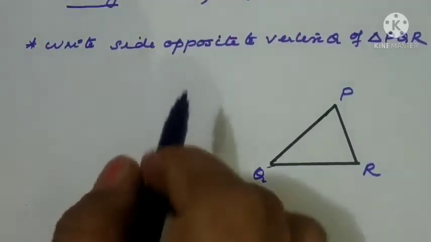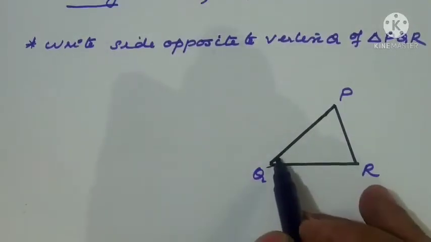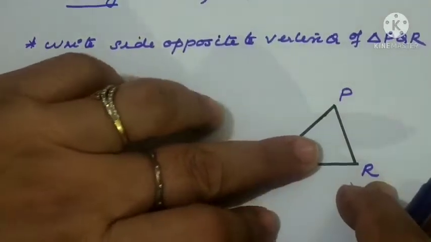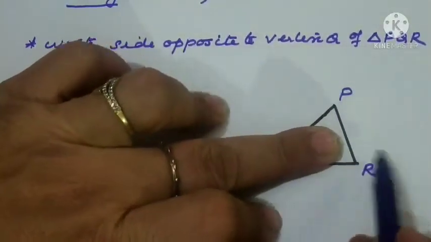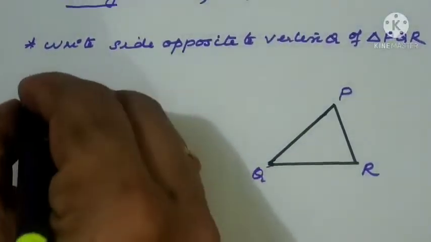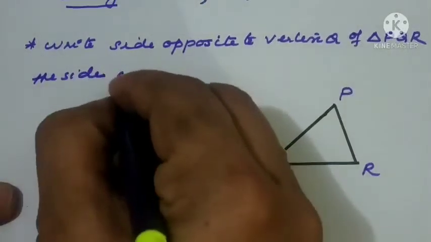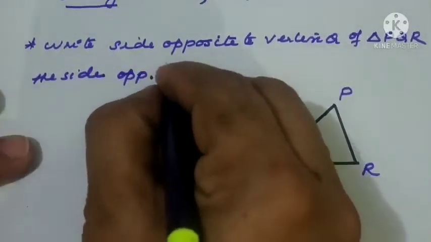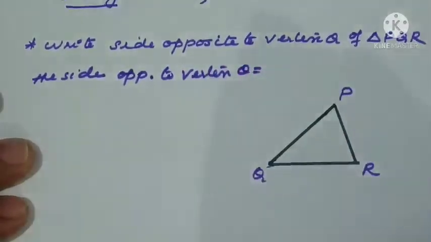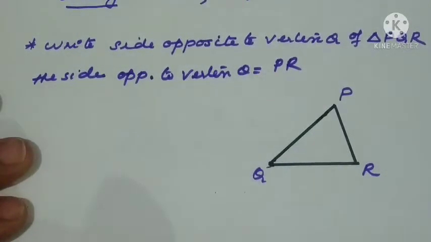Now the next question is, write the side opposite to the vertex Q. Where does Q come? This is Q. So keep your finger here, and which is the opposite side? PR. The side opposite to vertex Q is PR only, the side other than those meeting at Q. Got it?